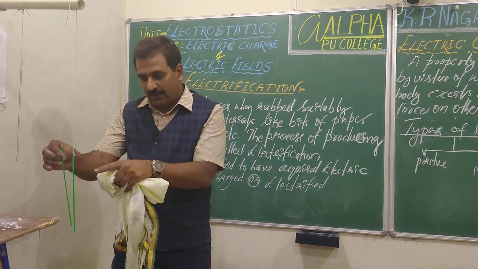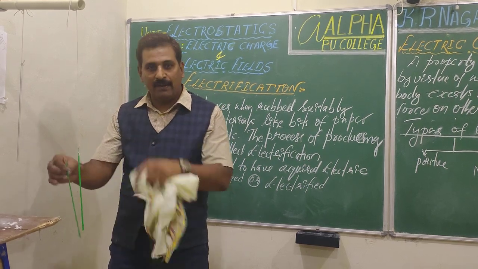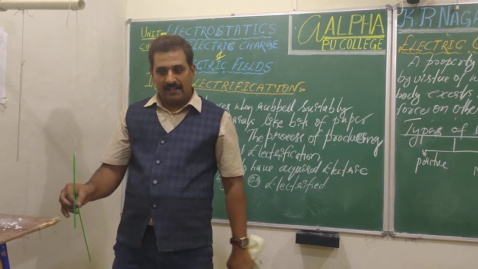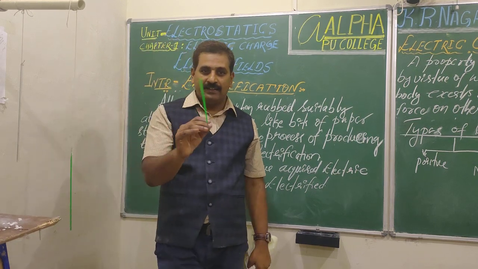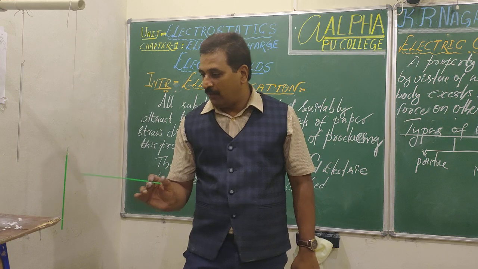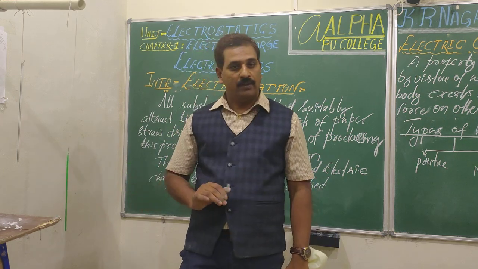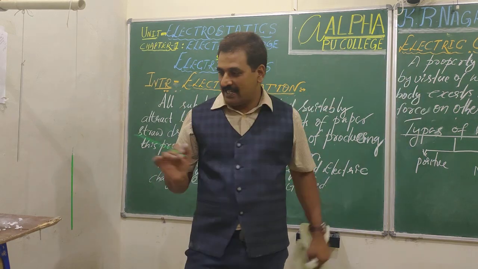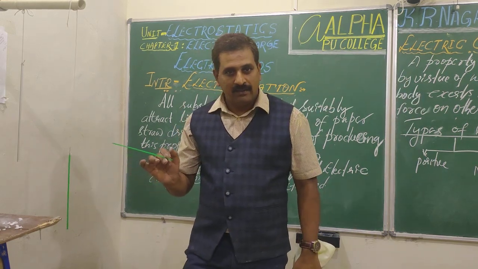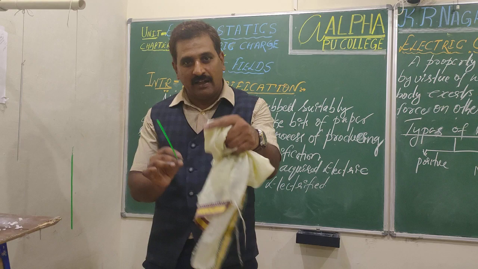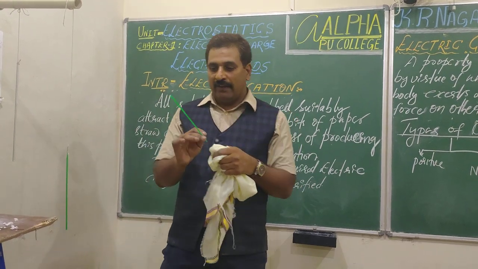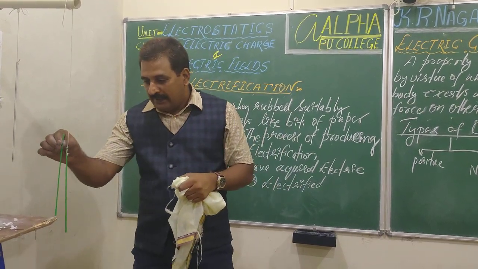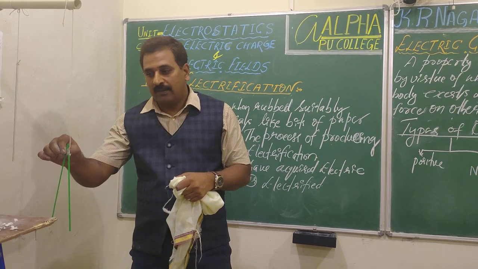Moving away is repulsion, coming towards is attraction. In the previous case, this was attracting this when it was not rubbed. When you rub this, it also gets the property charge, right? If you rub this, this also acquires the property. Both acquired the same property. That's why they are moving away from each other, right?